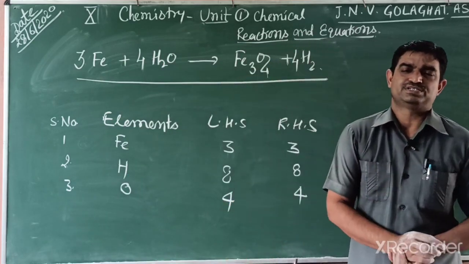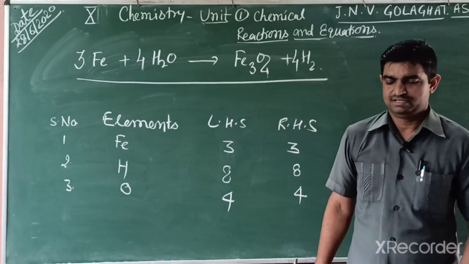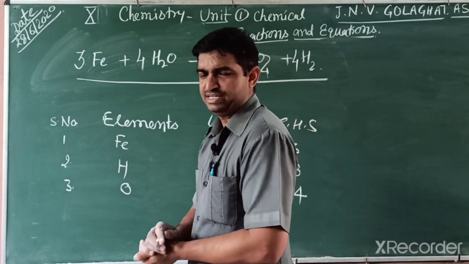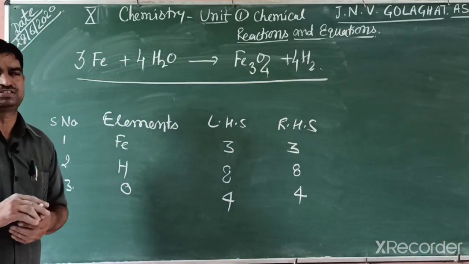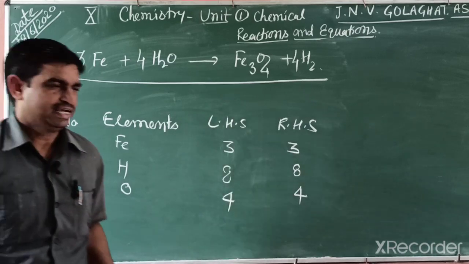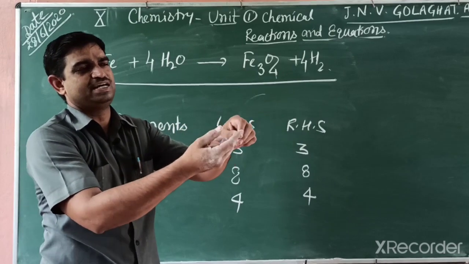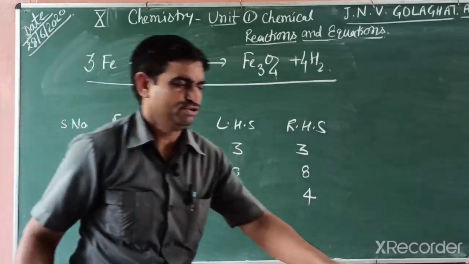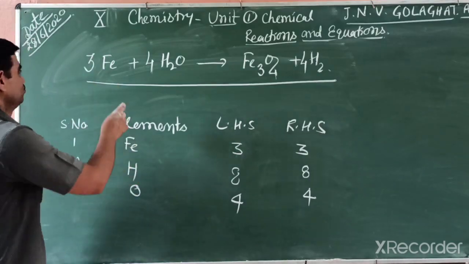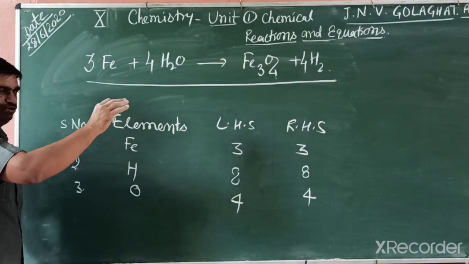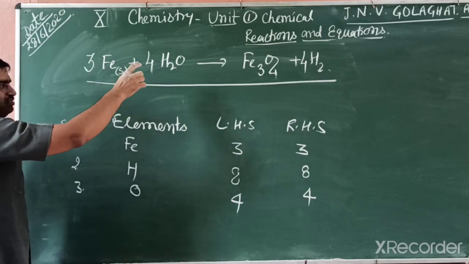But in this equation, one thing is remaining, that is the physical state. The physical state is represented by solid, liquid, gas, and aqueous. Like in the burning of magnesium ribbon, you know, magnesium is in which state? Solid state. So you can write solid small s, liquid l, gaseous g. So iron we know, it should be written with its physical state also, this one solid small s.